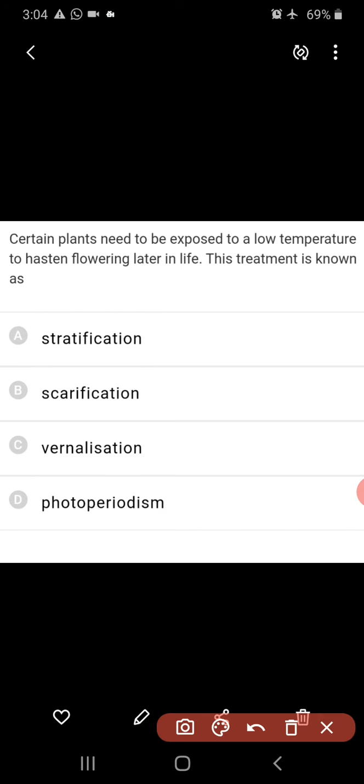So certain plants need to be exposed to a low temperature to hasten flowering later in life. So this treatment is known as, actually, subjecting the plants to the lower temperature to induce flowering is nothing but vernalization. Vernalization is a process through which we can subject the plants to low temperatures prior to the flowering to induce the flowering.